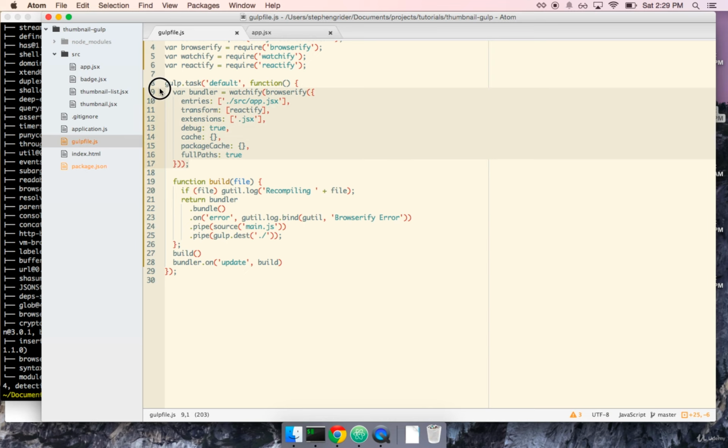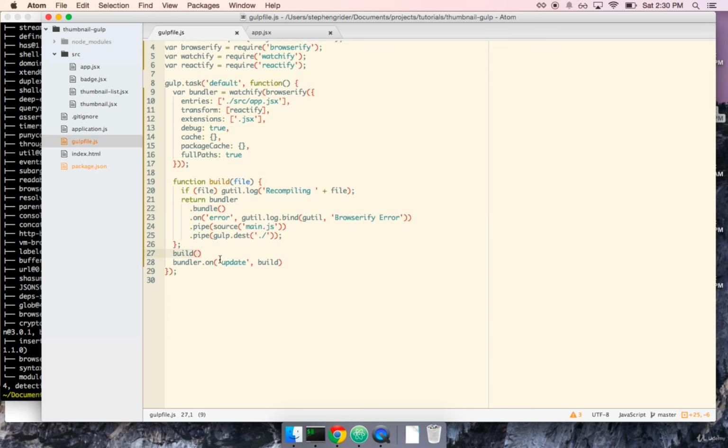First off, just to reiterate what that process is: we create the bundler, and the bundler is the object that we use to say, browserify, I want you to start at app.jsx. I want you to convert all my JSX to JavaScript. You should be looking at these files. And then I don't actually tell bundler to do anything until I write my build function. My build function says, hey, bundler, all right, you exist. I know you're out there and you're just hanging out, not doing anything yet, but I want you to run. I want you to go and compile all my files and join them all together and whatnot.